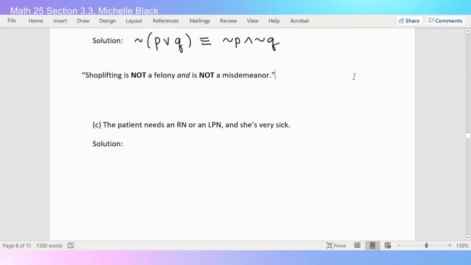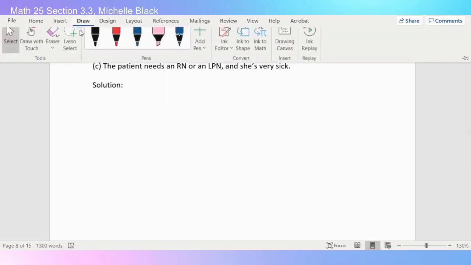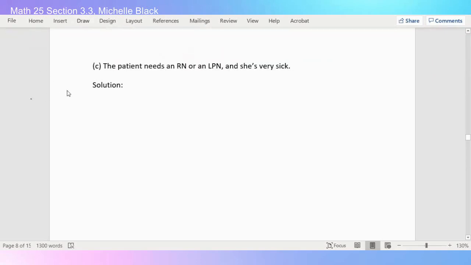All right, part C is kind of cool. If you want, you can try it on your own for a second and then come back and see how you did. So what I need to do for part C is first let's identify what we want to be P and Q. But notice when I read this, there's actually three statements. So the patient needs an RN or an LPN, and she's very sick.